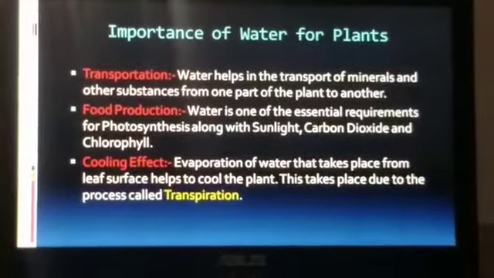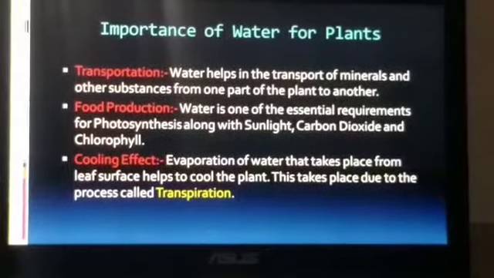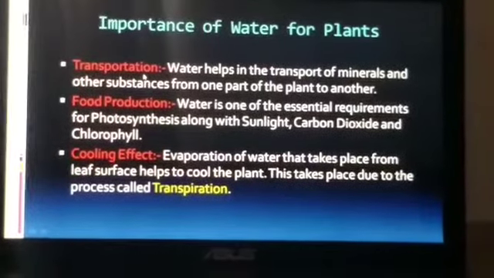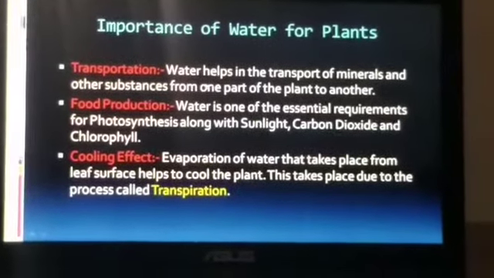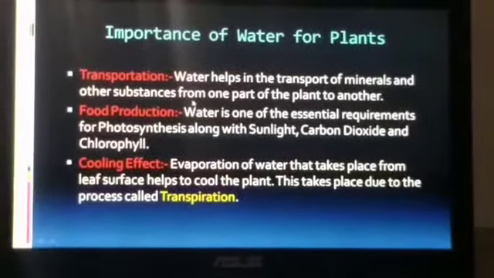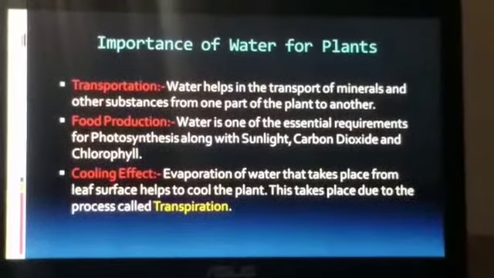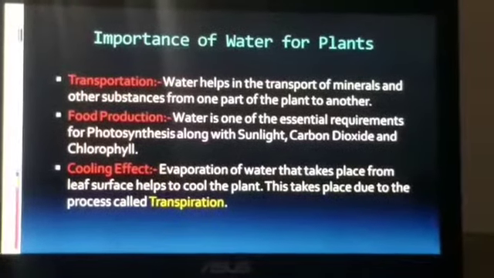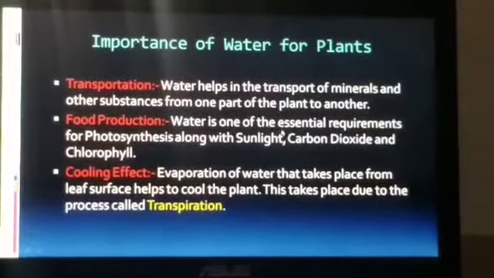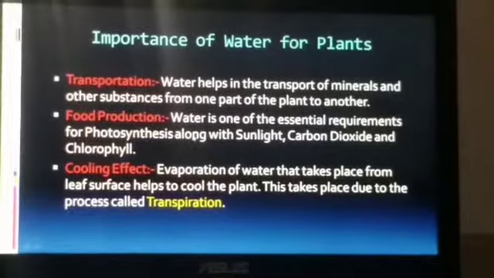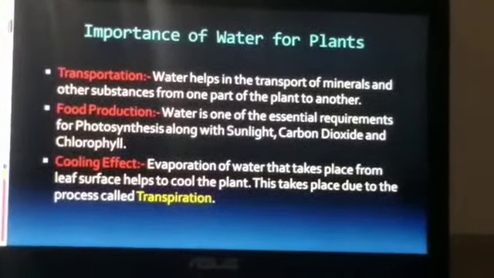Now today's second important topic is importance of water for plants. First is transportation. Water helps in transport of minerals and other substances from one part of the plant to another part of the plant. Second one is food production. Water is one of the essential requirements for photosynthesis, along with sunlight, carbon dioxide and chlorophyll.